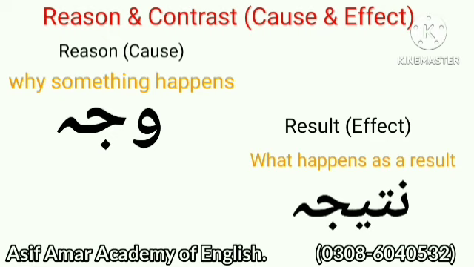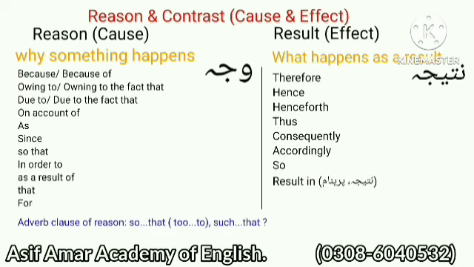So first of all, what is reason? Reason tells us why something happened, and result or effect tells us what happens as a result. So here is the list. You should memorize this list and practice very hard. Let me briefly read this out for you.